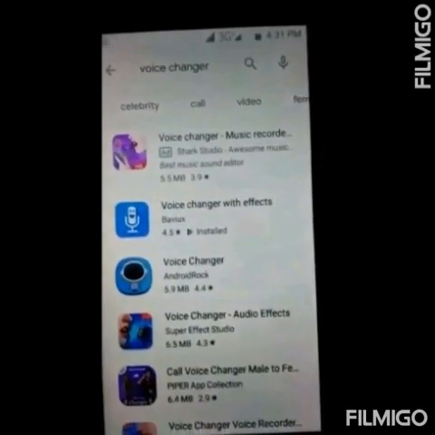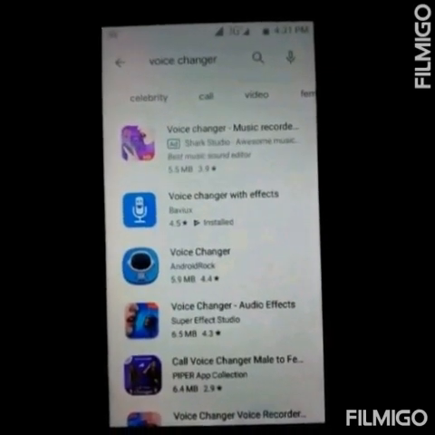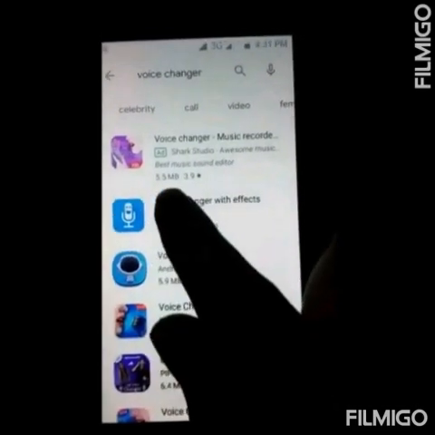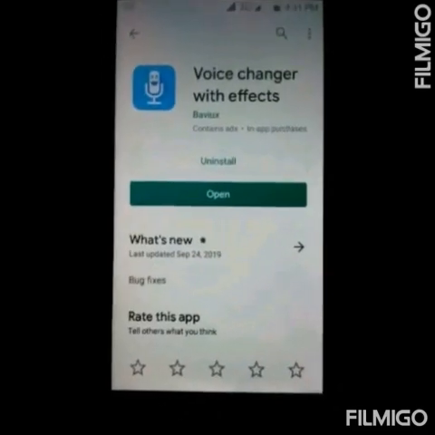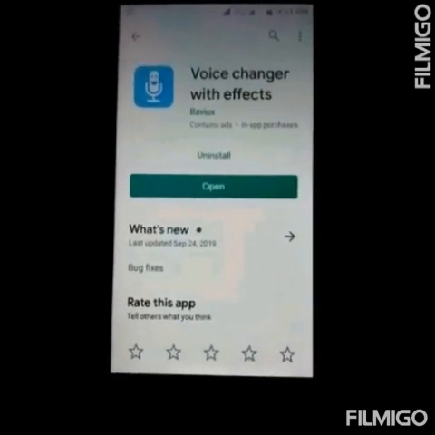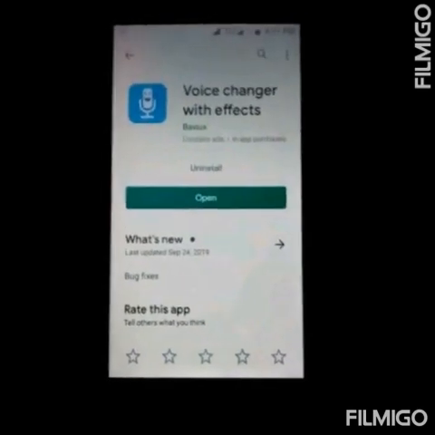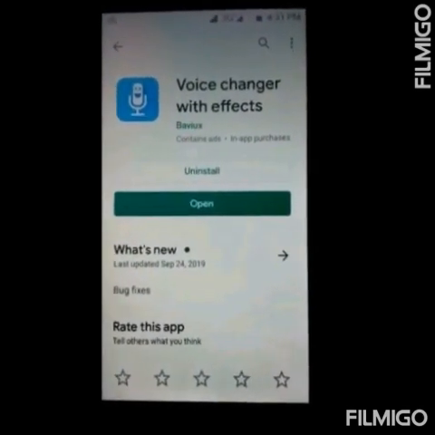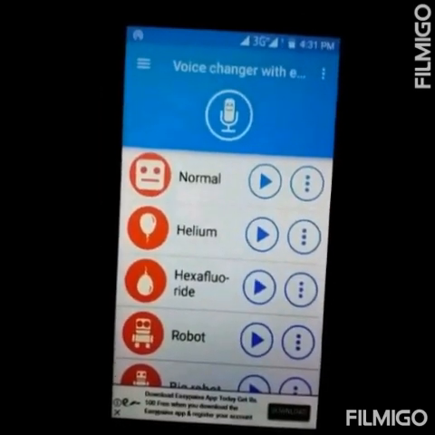Here you can see a lot of apps. I will choose the second one, voice changer with effects. Install it in your mobile. As I have already installed it, so I will open it. This is the app.